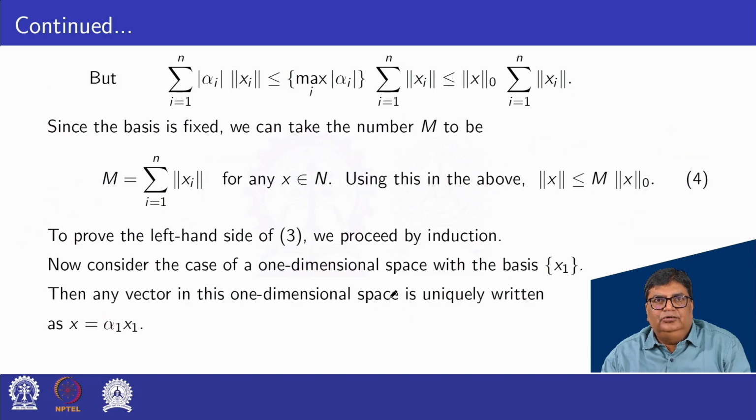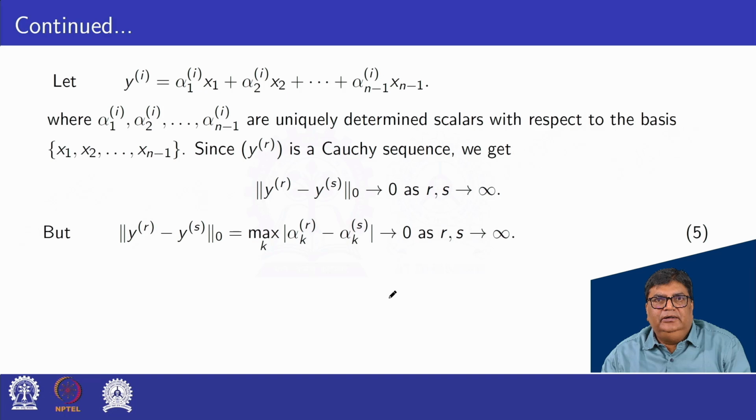So we can write here norm y_r minus y_s under the zero norm equals max over k of mod alpha rk minus alpha sk, which tends to 0 as r, s tend to infinity.